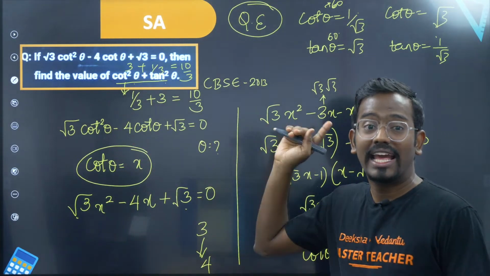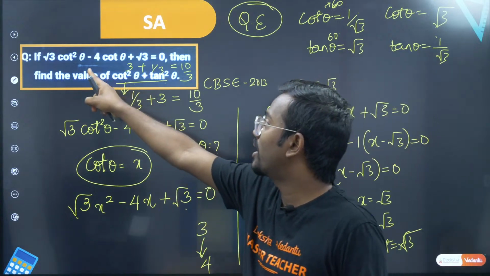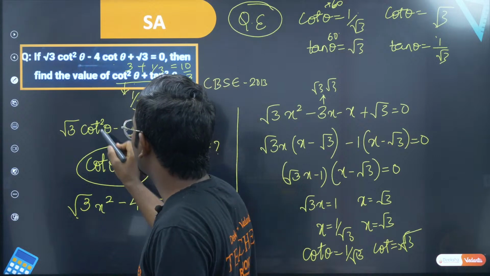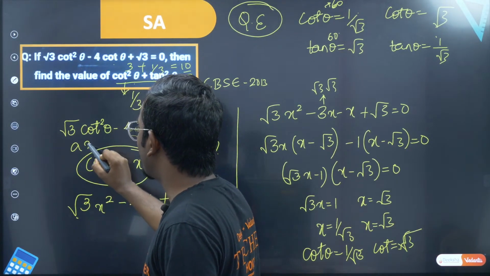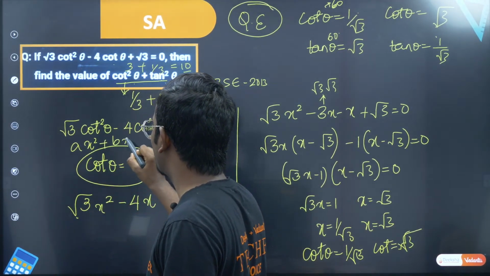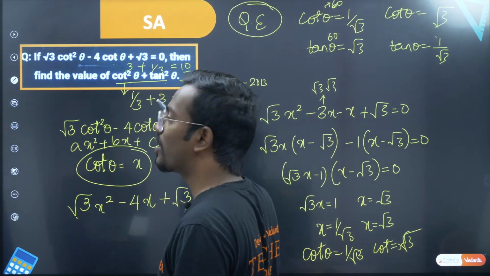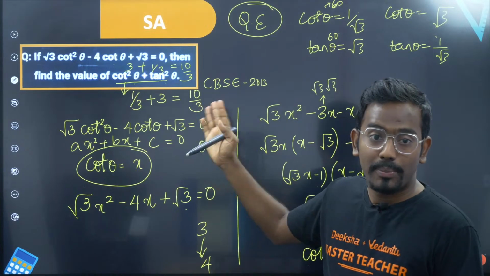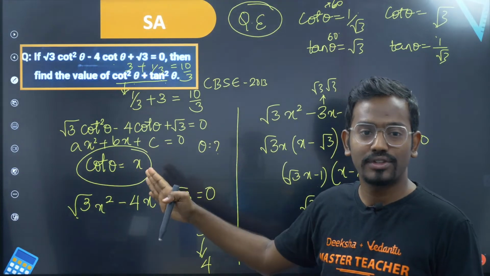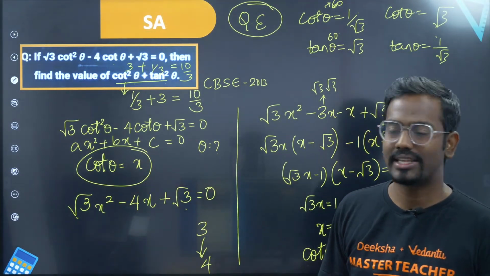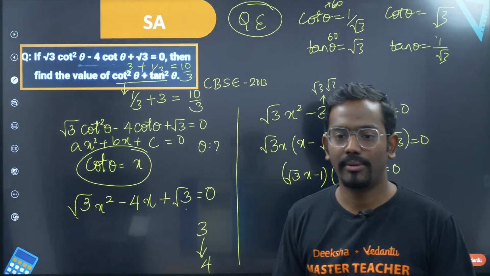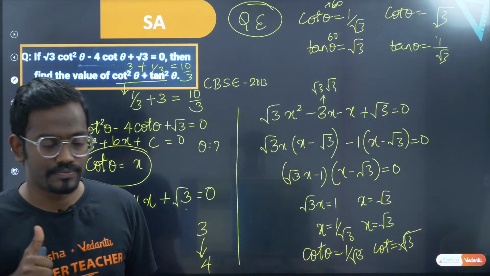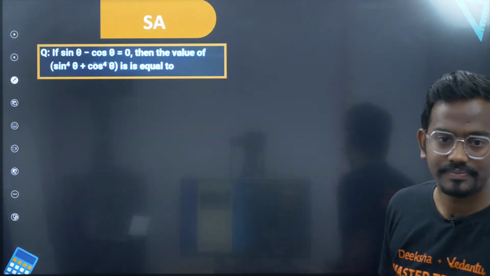So whenever you get an equation in terms of square and linear and constant, try to observe this. This particular equation is nothing but ax square plus bx plus c, but instead of x you have cot theta. These are called trigonometric equations, and if these types of questions are given, you just have to substitute what is x. So if you substitute x to be cot theta, then definitely you will be able to get the answer. Hope this is clear. Just give me a thumbs up if you have understood. Yes. Let's take the next question.